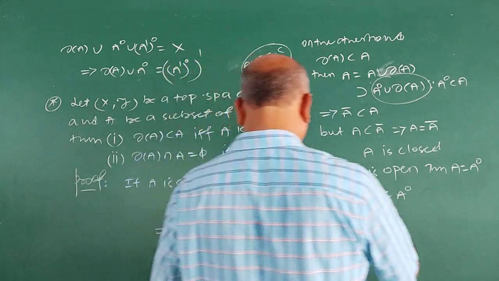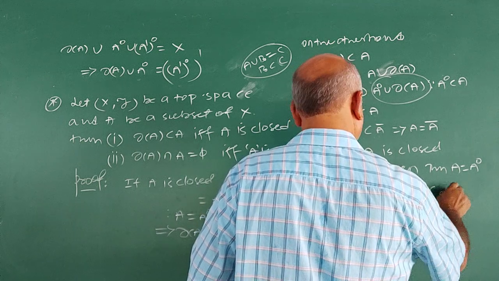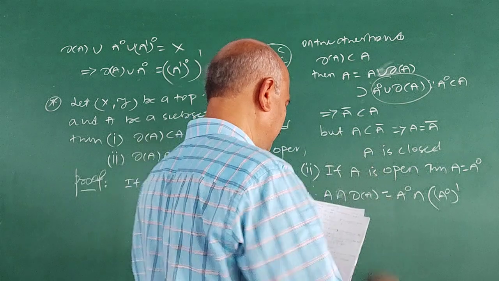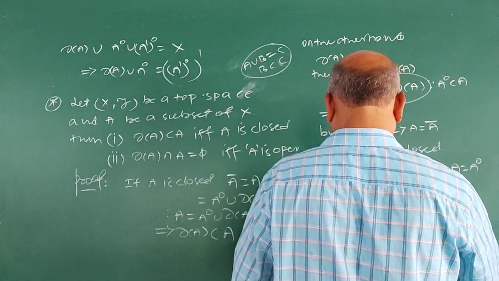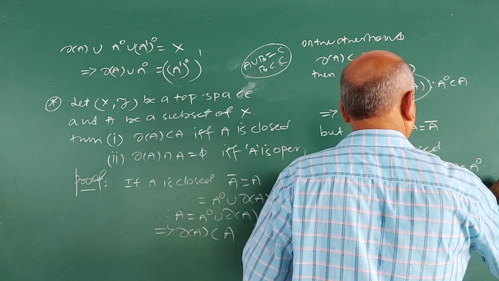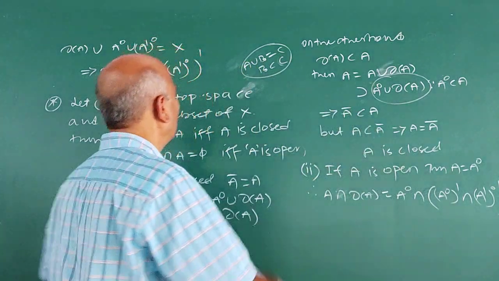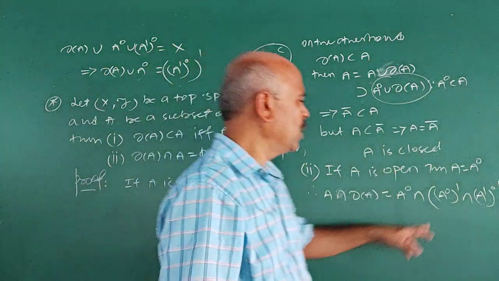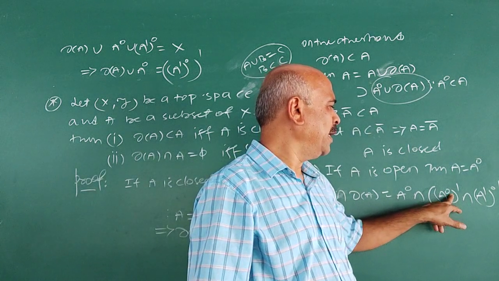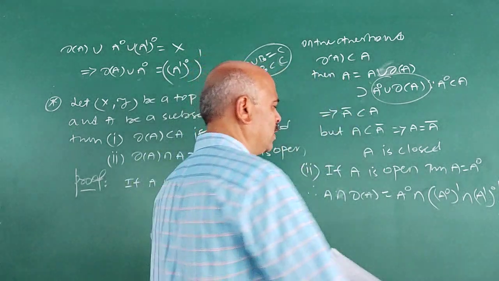What is the boundary of A? We have used the boundary of A already. The boundary of A is the complement of interior A union exterior A. Therefore, by De Morgan's laws, we obtain this one.